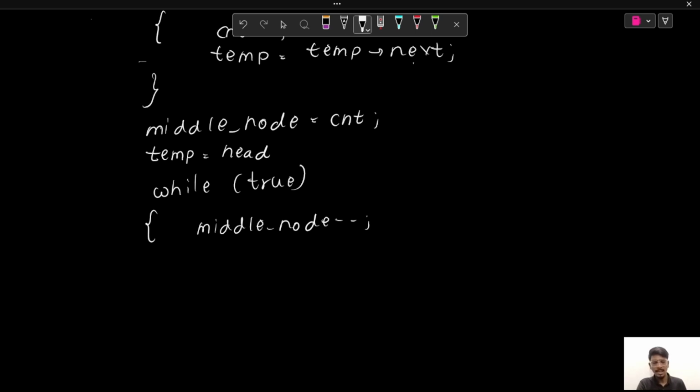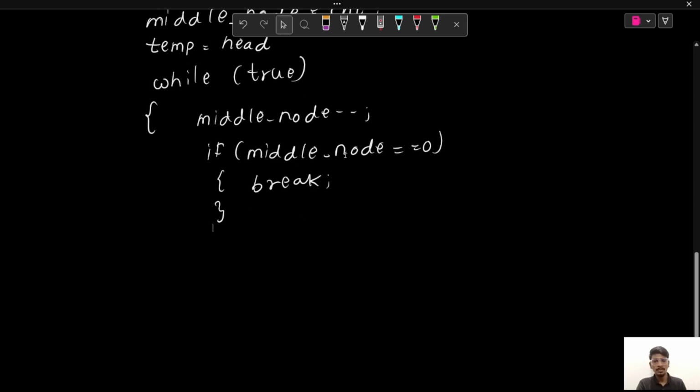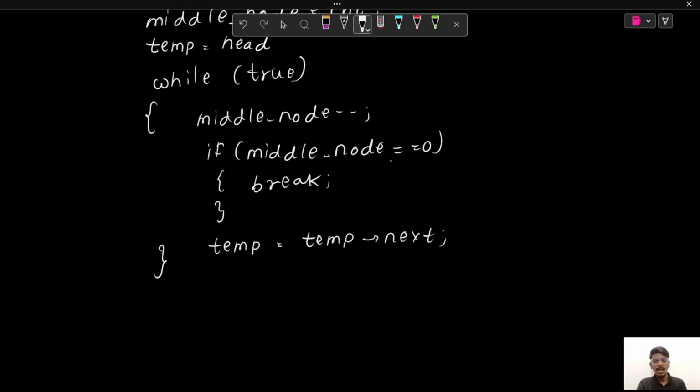So that will decrement the value of the middle node and then we'll check if our middle node is equal to 0, then we are pointing to the middle of the linked list. So we need not go ahead and we'll simply break out of our while loop. And if our middle node value is not equal to 0, then we'll simply move our temp to the next node. So temp equals to temp next. So when our middle node value will be equal to 0, we'll simply break out of the loop and our temp will be pointing to the middle of the linked list.